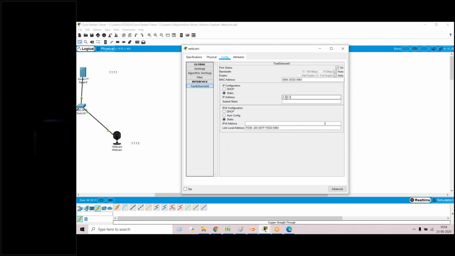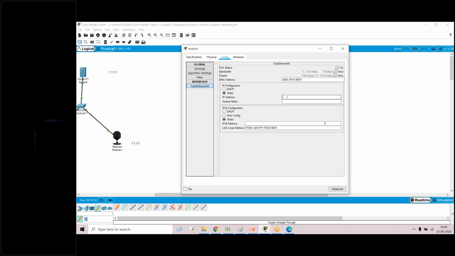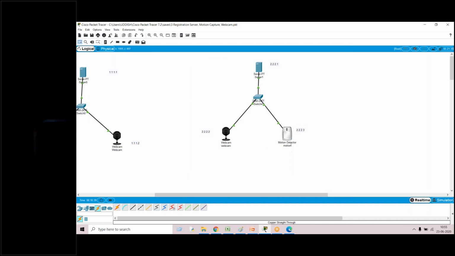Configurations, Fast Ethernet. The IP address I have assigned is 2.2.2.2 and the subnet mask. Simultaneously for the motion detector, go to Configurations, Fast Ethernet, IP address 2.2.2.2. Sorry, this is not 2, this is 3. Now I have assigned them. You can see the IP address by bringing the cursor near the device. You will see a pop-up window showing Fast Ethernet 2.2.2.3. You can see the device properties there as well.